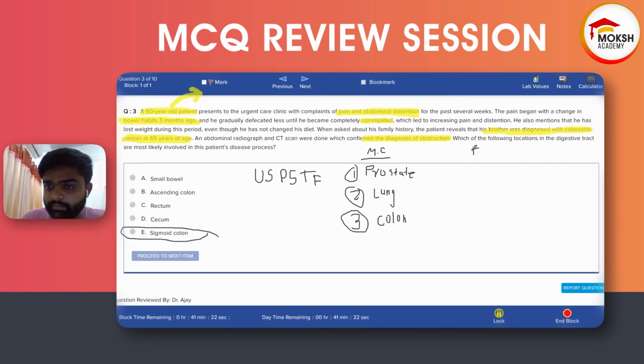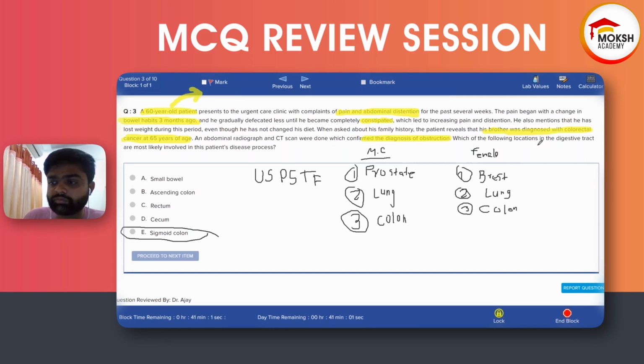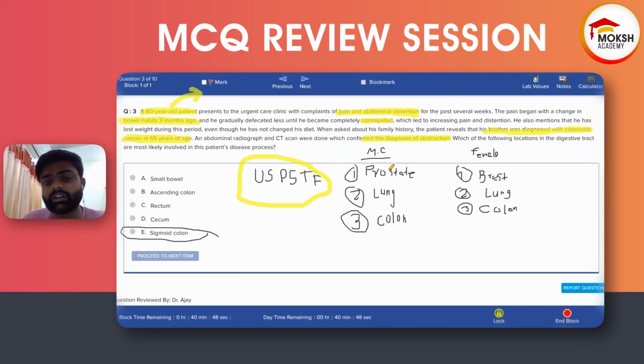While in females, the first one is breast cancer, the second is lung, and the third is colon. So now that we have this, we have to remember what can be done by a physician to decrease the risk or to detect this cancer early.